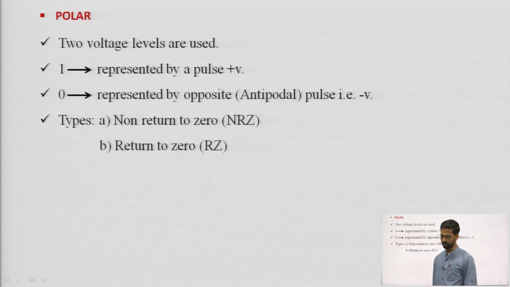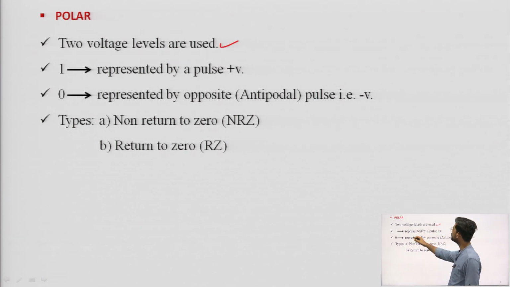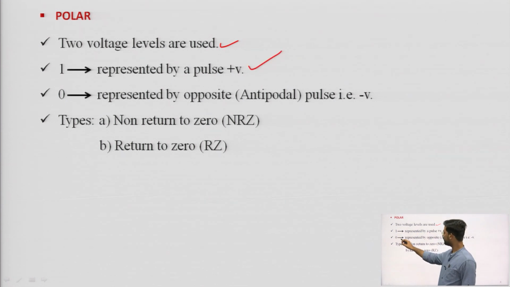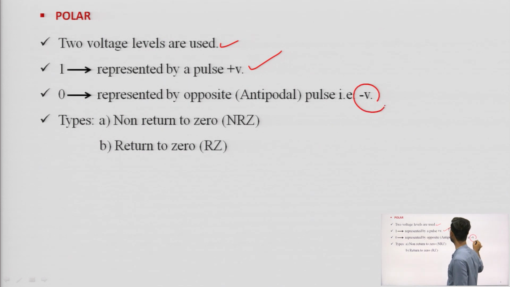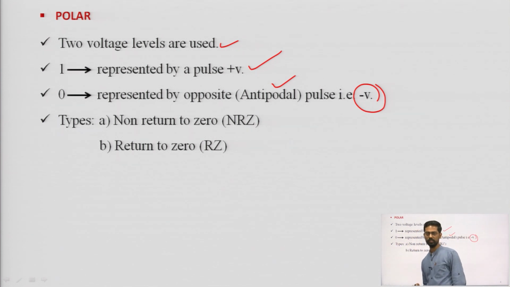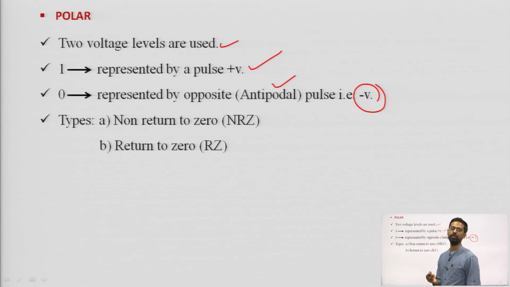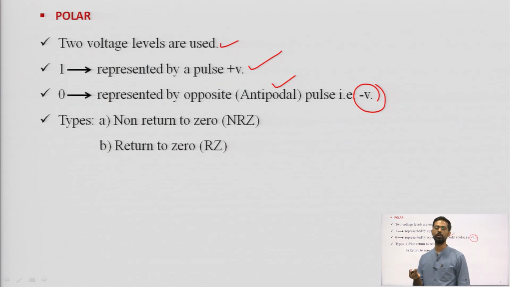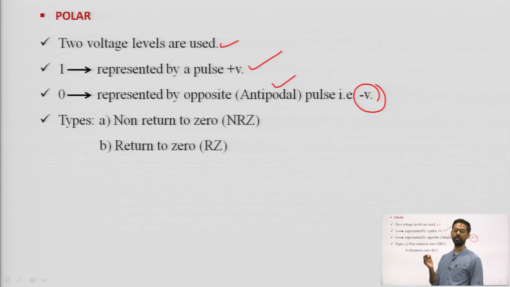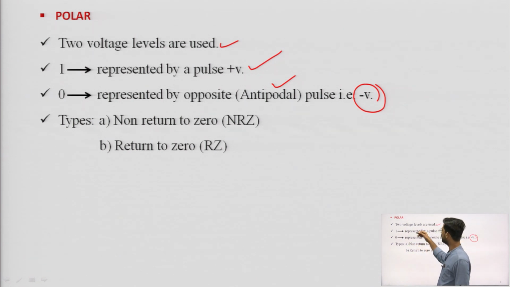Similarly, polar. Here we have two voltage levels. If 1 is there, it is represented by a pulse plus V, and if 0 is there, it is represented by minus V, the opposite of plus V. This is also known as antipodal. But in case of unipolar, for 0 we represent the pulse as 0, and for 1 it is represented as plus V. In this polar case also we have NRZ and RZ.